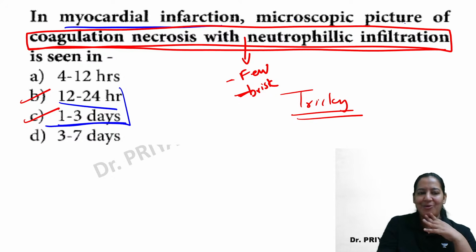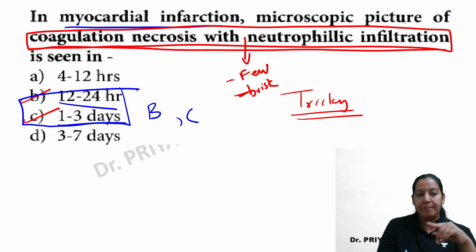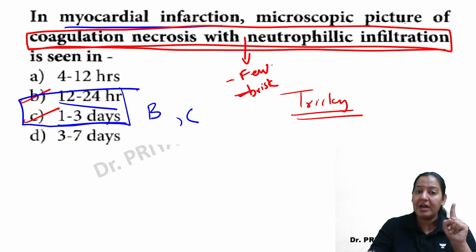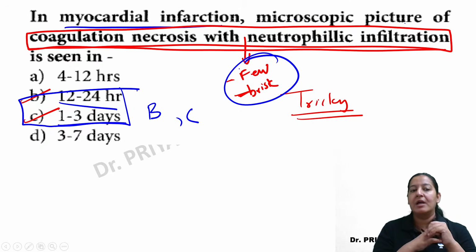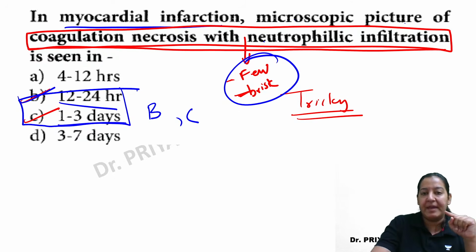I don't know. Actually, I don't know the correct answer here. If it is a PG exam, I go with both B and C. But if you have to mark one answer, I must say the question is incorrect. The examiner must mention what he wants to ask. If the question gave a little more detail, saying neutrophils start appearing, my answer will become B. And if it says maximum, my answer will become C.